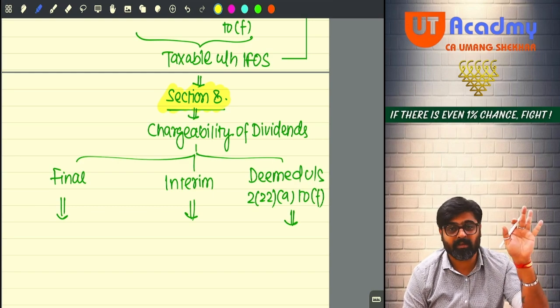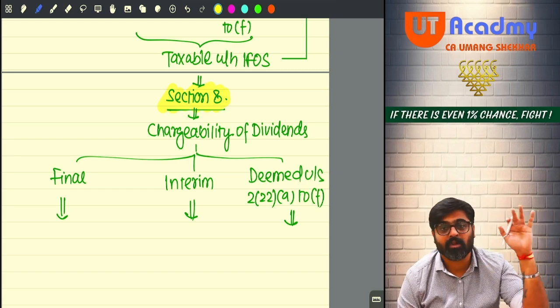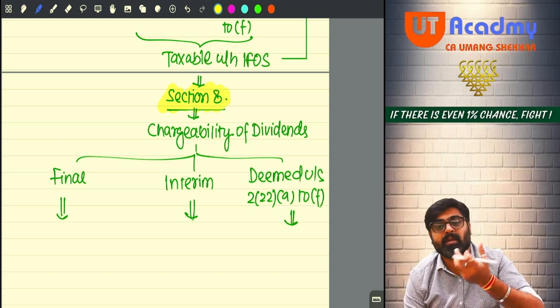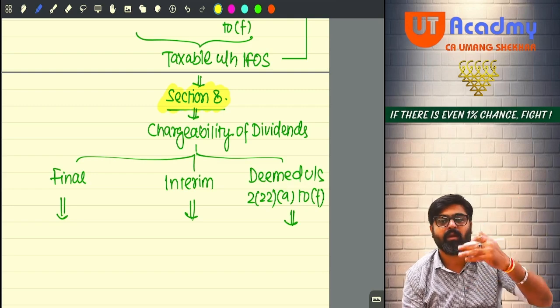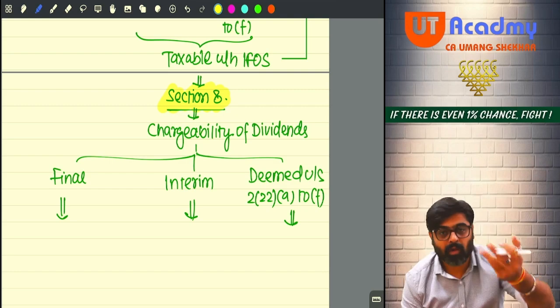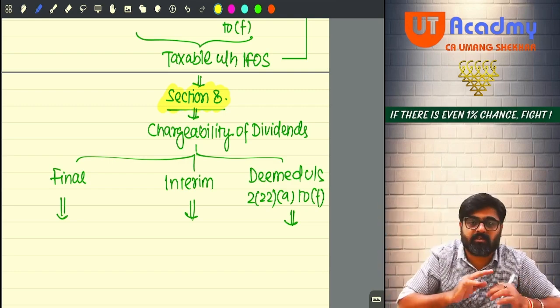For PGBP also and for IFOS also you are supposed to do the same thing.